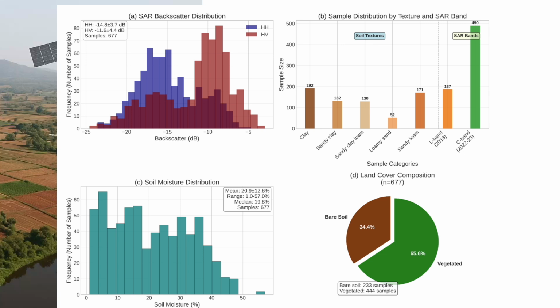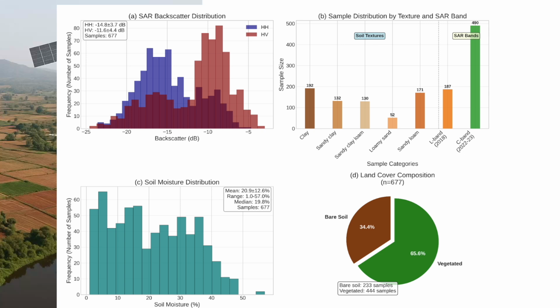The data set, for instance, here in the panel A, I show the distribution of backscatter value for HH and HV channels. So that's horizontally transmitted and horizontally received is the HH, while when the satellite transmits horizontally but receives in vertical polarization, it's the HV. These values are in decibels, which is why they are negative, because the radar signal becomes very weak by the time it reaches back to the satellite after hitting the ground.